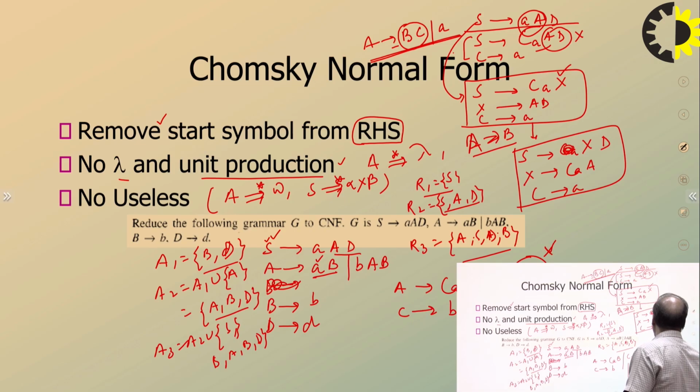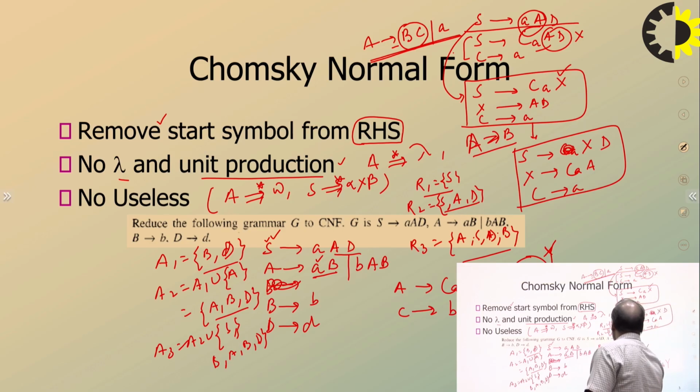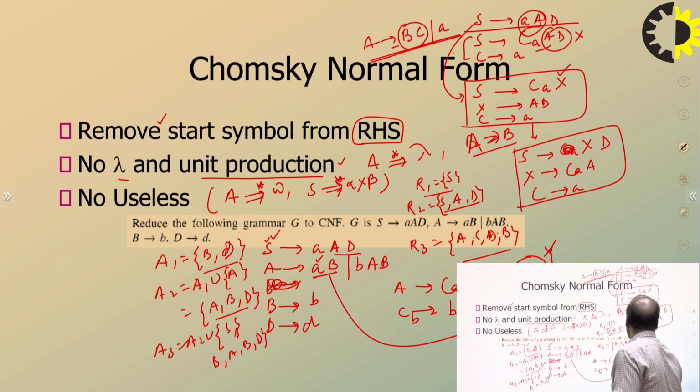So you take it Y, right? Take it Y. And now Y goes to AB, and CB goes to small b. So this is the grammar for this production. Clear? Yes, A goes to this. And now this is already in CNF, this is already in CNF. So it is a very simple procedure to convert a grammar into the CNF, right?